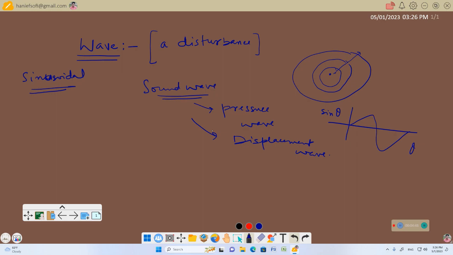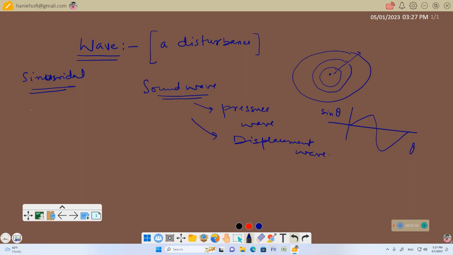Now, whenever some quantity changes sinusoidally, we call it a sinusoidal wave. Wave can be non-sinusoidal, but in general, we can express any complex wave which is periodic in nature as a combination of sine waves. So sine wave is an important wave.